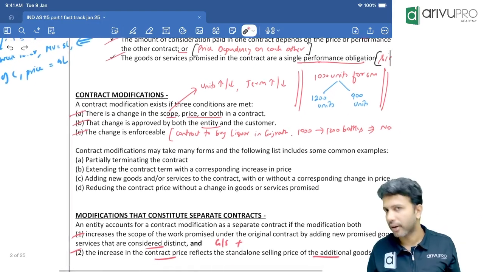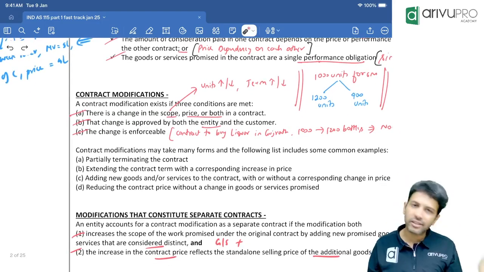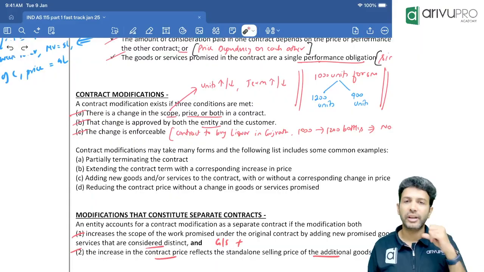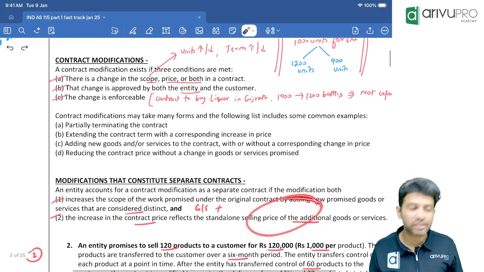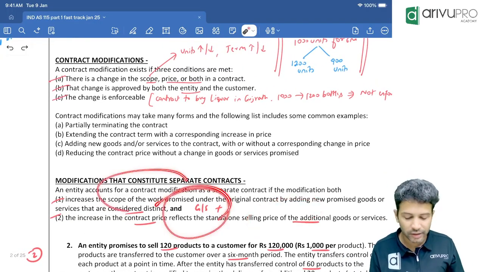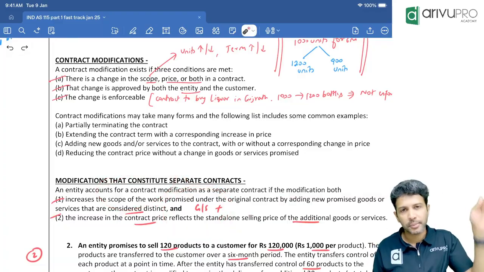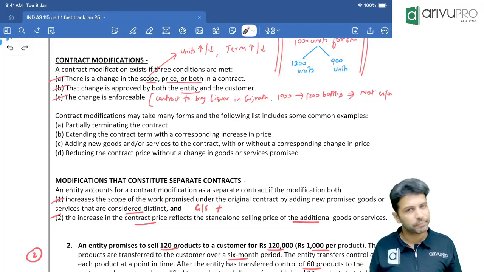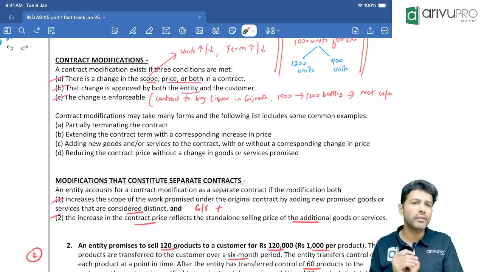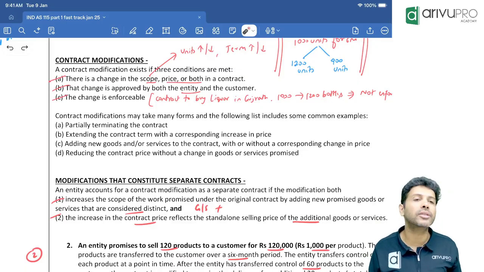And if a contract modification has happened, you can treat it as a separate contract when a new goods or service is added and the increase in the contract price reflects SSP. If both of them are satisfied, you can treat this modification as a separate contract and apply all the 5 steps of revenue recognition separately. Your existing contract accounting will not get affected. That is one.